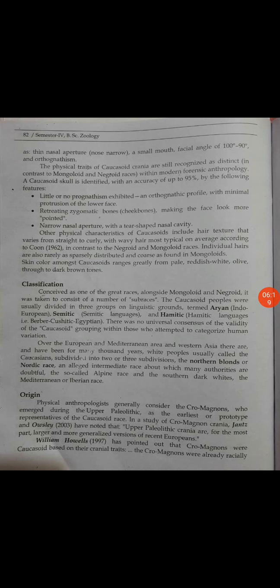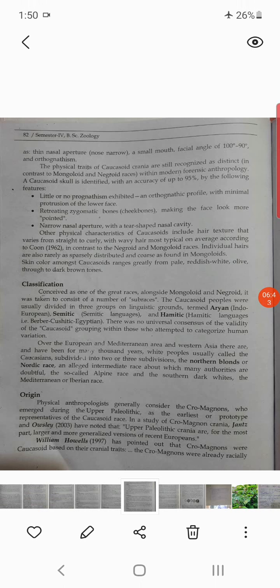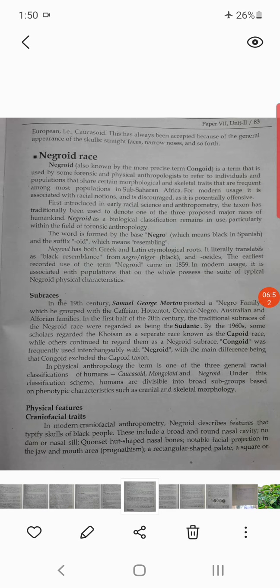Origin: physical anthropology generally considered Cro-Magnons, who emerged during the Upper Paleolithic, as the earliest or prototype representatives of the Caucasoid race. In a study of Cro-Magnon crania, it was noted that Upper Paleolithic crania are, for the most part, a larger, more generalized version of the recent Europeans. Okay, this is all about the Caucasoid race.